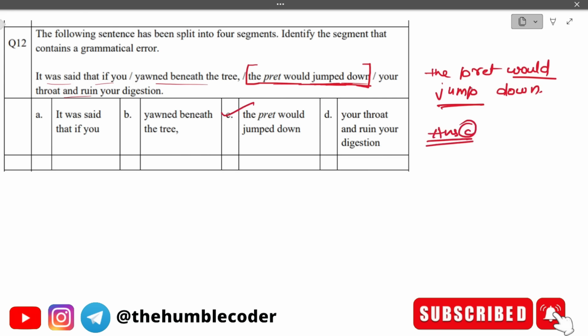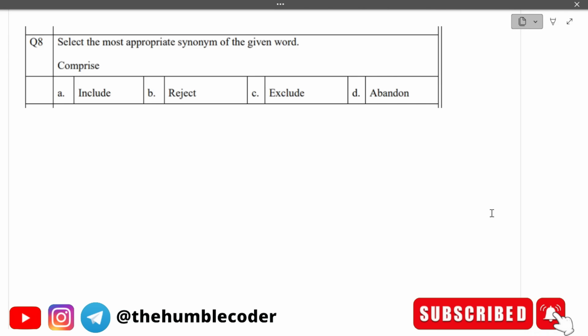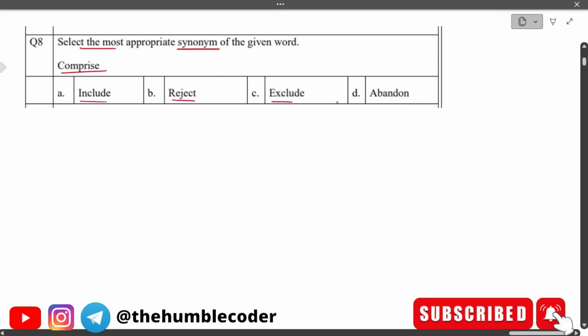We just have to figure out which part has the grammatical error, and then our work is done. Let's look at this question. Select the most appropriate synonym of the given word. We have to tell the most appropriate synonym or the meaning of this word. The word is comprise, and the options are include, reject, exclude, and abandon.